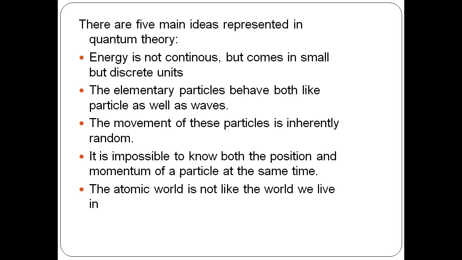Second idea: elementary particles behave both like particles and as waves. The movement of these particles is inherently random, and it is impossible to know both their position and momentum simultaneously. And the atomic world is not like the one we live in. These are the 5 ideas he presented in his quantum theory to explain all the failure concepts of previous theories.